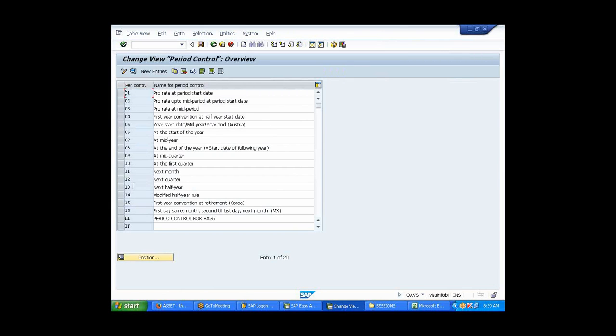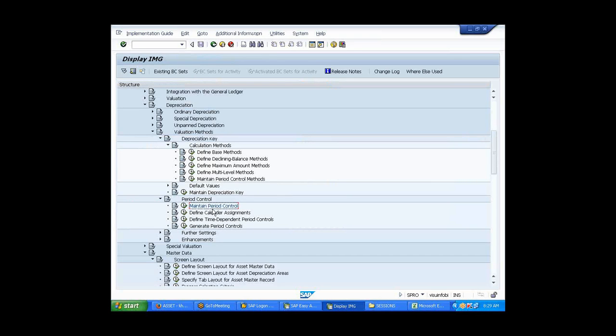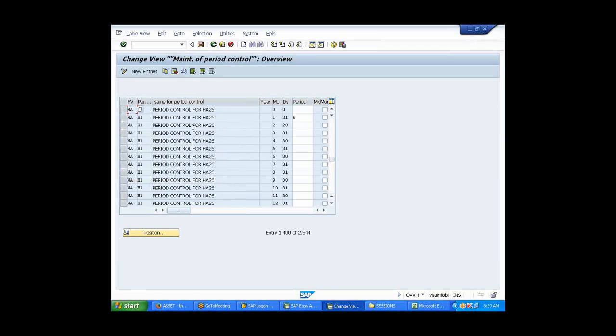Over here you have maintained a variant, right? Actually, I've created two variants, but I wanted to ask about H1 and NA. If I want to delete H1, can I delete it? You can create any number, it's not a problem. But if you want to delete H1, you have assigned it over here, right? In calendar assignment here. I think I assigned it for NA. The variant is NA. Yeah, it's there.